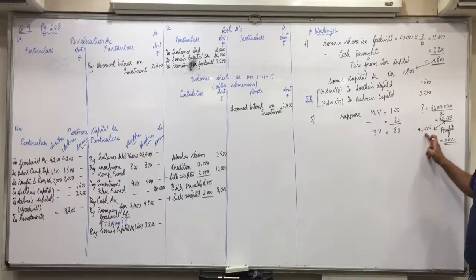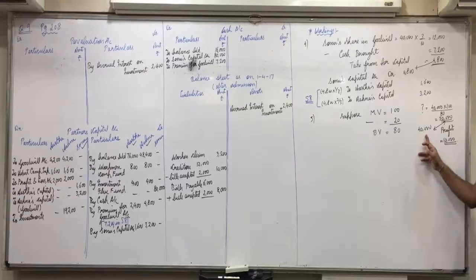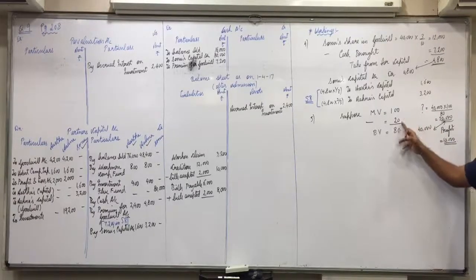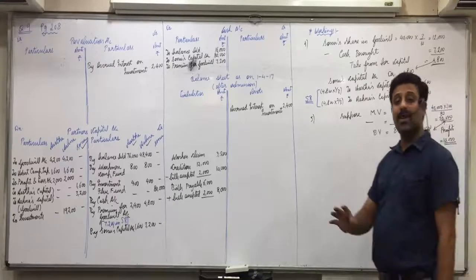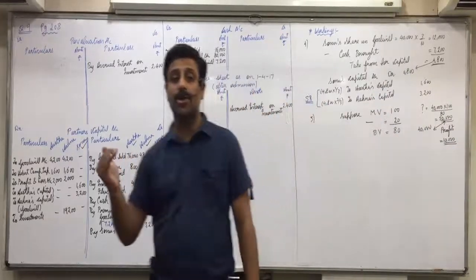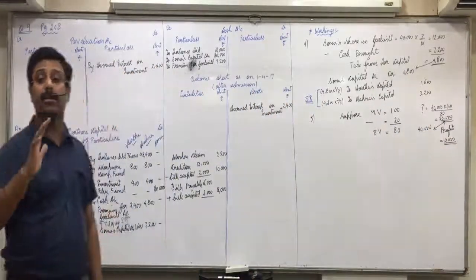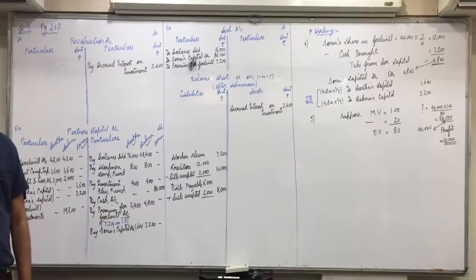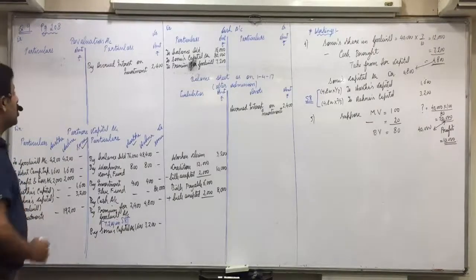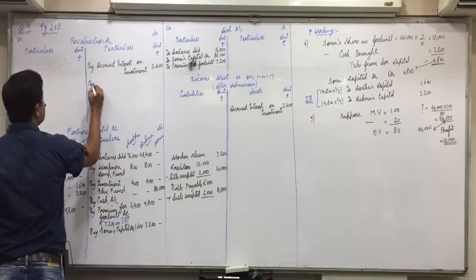On the asset side, land and buildings value is 40,000. So what would be its market value? 40,000 into 100 upon 80, 50,000. Book value 40, market value 50, so profit of 10,000. Profit means you'll credit revaluation, and what you'll debit is land and building. So the journal entry will be land and building account debit to revaluation account. Understood that? Two revaluations, so write it on the credit side.